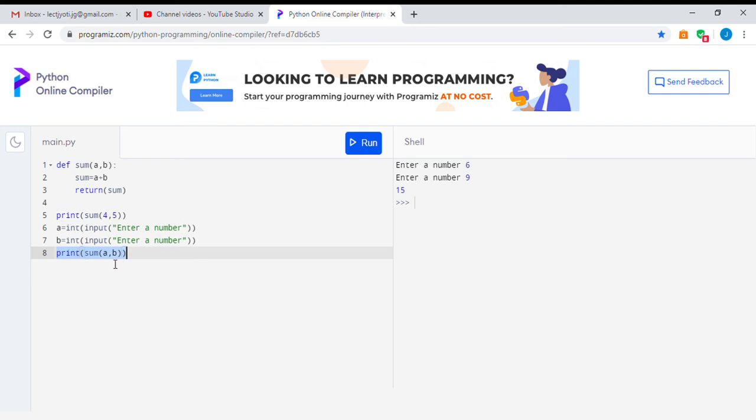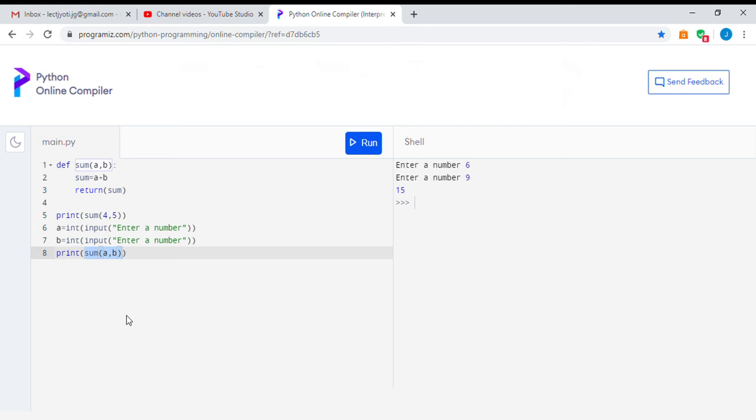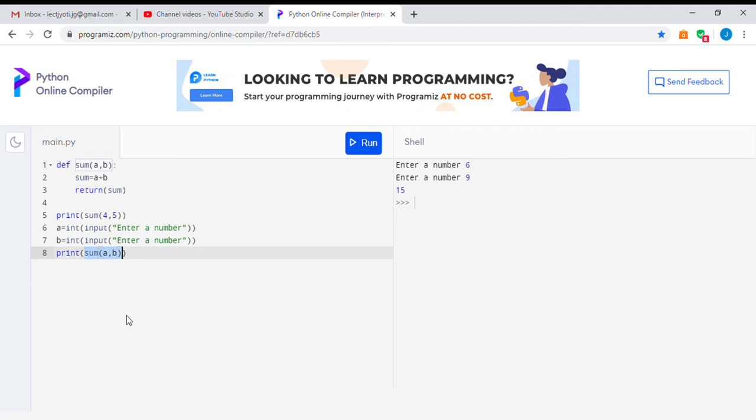We can have two lines, saving the result in a variable and then printing it, or we may want to save the result and use it in some other calculation also. We may not require to print it at that time. So this is how functions work. You just go through these functions, see how they work, and then complete the assignment given to you. When you have made those functions, I will make them in front of you in the same Python compiler, so that you can find out whether you have made any mistake or were able to find the solution to those functions. Thank you so much.